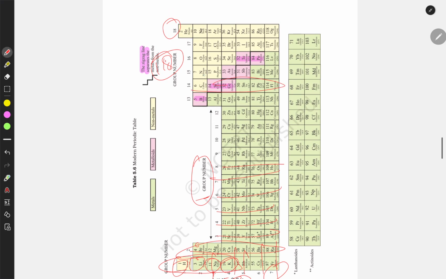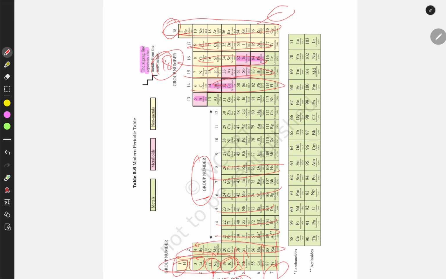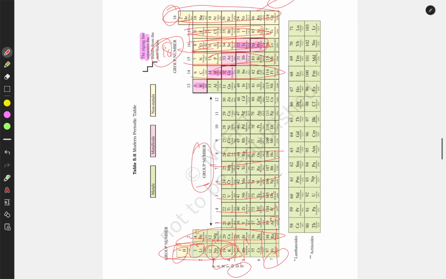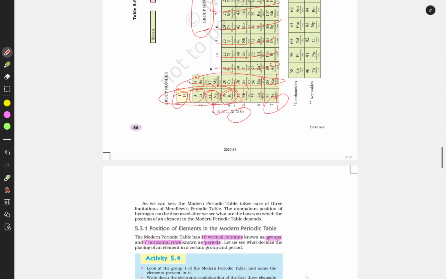Because their valency is the same. The main thing is their valency. They have the same valency, the same number of electrons to form the outer shell. So this is how the modern periodic table is arranged.